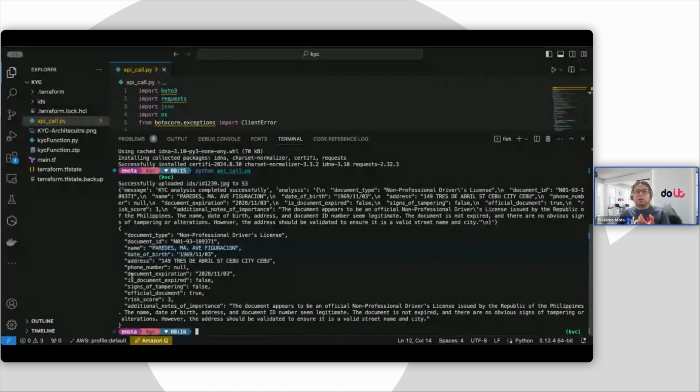And then this is the document expiration date. Is the document expired? No. Any signs of tampering? No. Is it an official document? Yes. So it's giving me a risk score of 3.